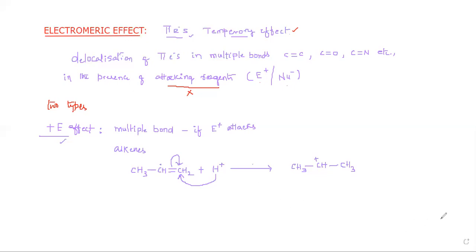Right. Let me go with the other one, the negative electromeric effect. In the negative electromeric effect, the attacking reagent is a nucleophile. To the same kind of multiple bond, let me go with a simple example, a carbon oxygen double bond.